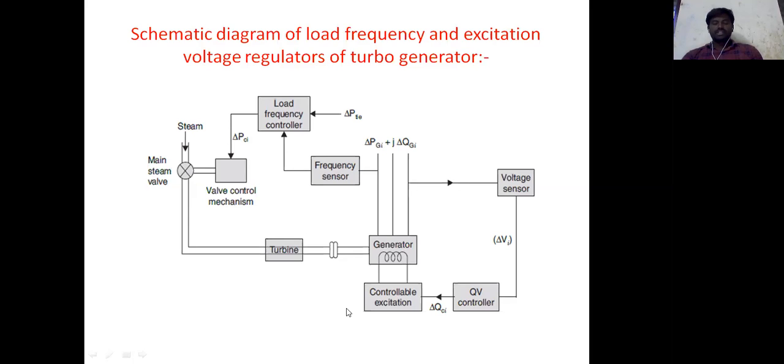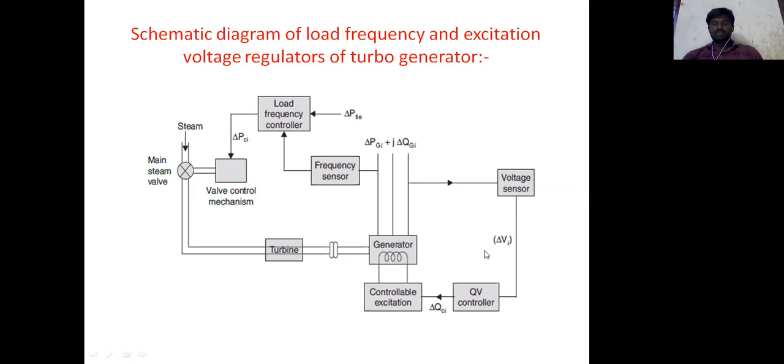The change in the terminal voltage, according to the change in load, is compared with the reference value with the help of the voltage sensor. Here is the voltage sensor. Once the load changes, the terminal voltage changes accordingly and is compared with a voltage reference value using the voltage sensor and comparator.